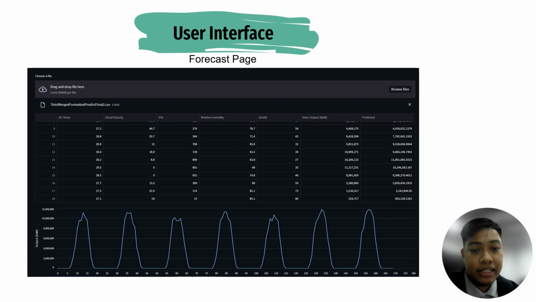After the user enters the CSV file, two outputs will be generated. First is the table, where on the left side is the weather data that the user input in the CSV file, and on the right side is the prediction made by this system, which is the solar power production. At the bottom, there's a line graph, which is a representation of solar power production for 7 days.